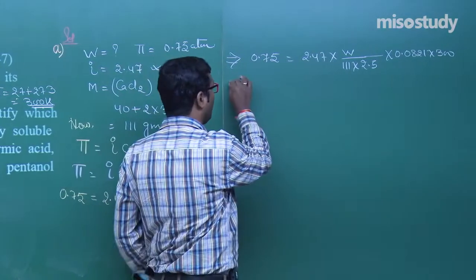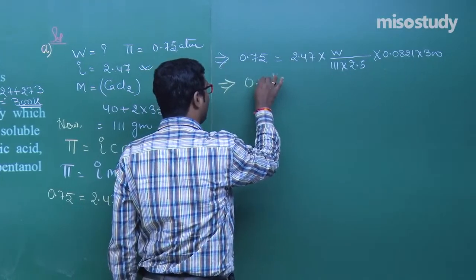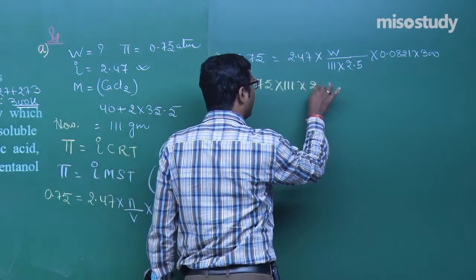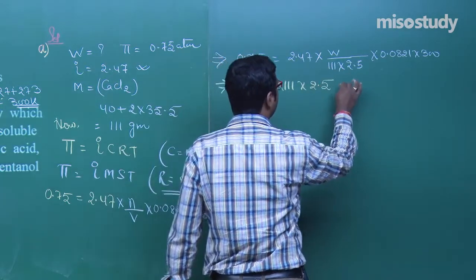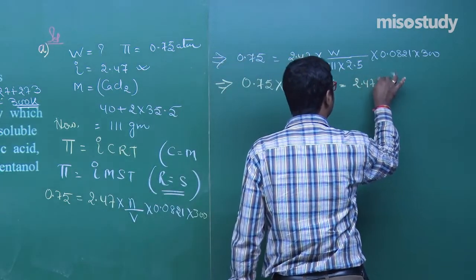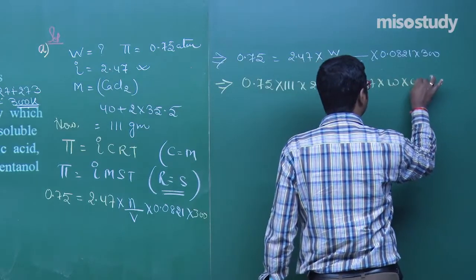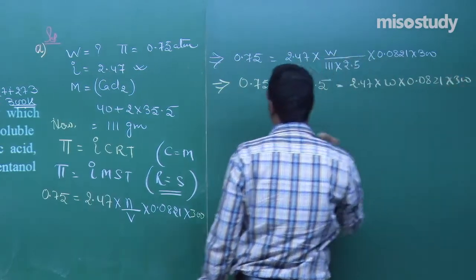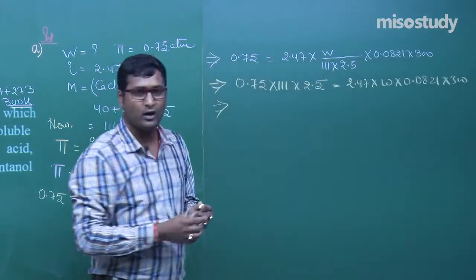Yes, sir. Now, what to do? Put here 0.75 multiply 111 multiply 2.5 equal to 2.47 into W into 0.0821 multiply 300. Then again, what do we observe here?